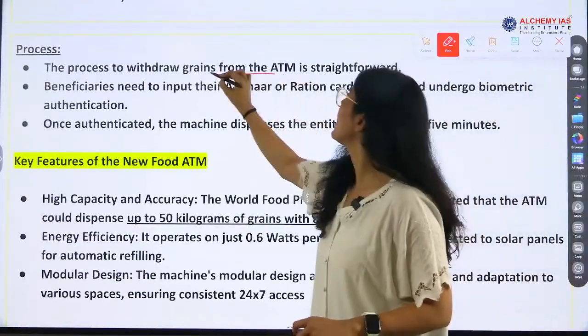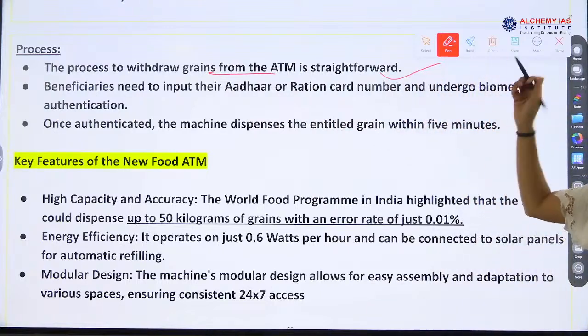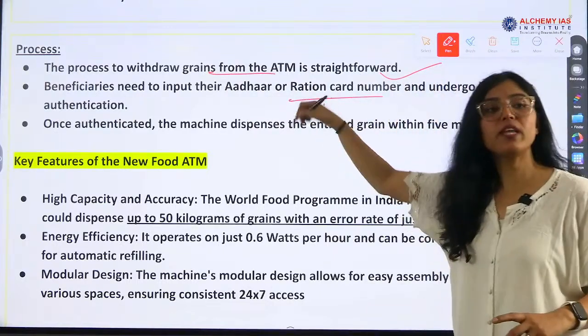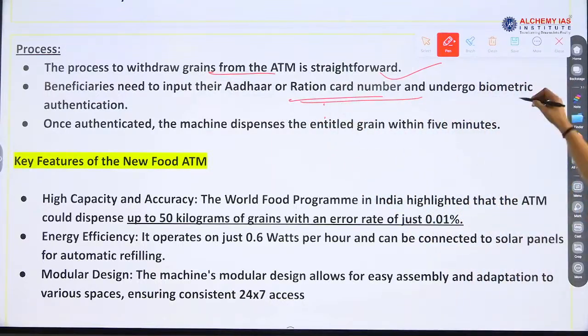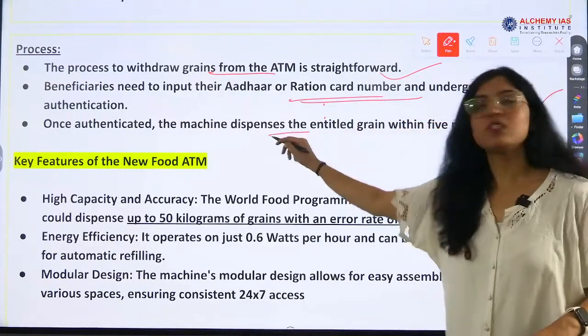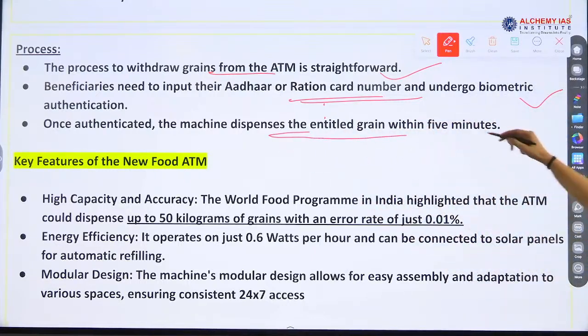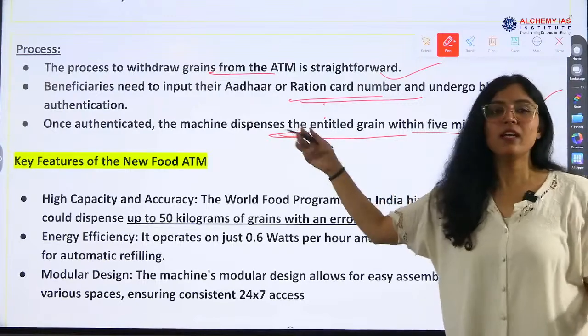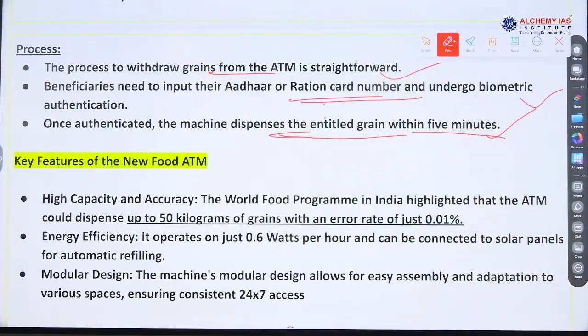The process to withdraw grains from the ATM is straightforward. Beneficiaries need to input their Aadhaar or a ration card number and undergo biometric authentication, which is important, and then once authenticated, the machine dispenses the entitled grain within 5 minutes. So this is a part of the PDS scheme, just like they get the grains from authorized agencies, they will get the grain from this, using their Aadhaar.